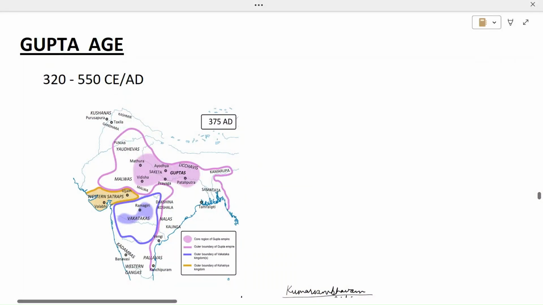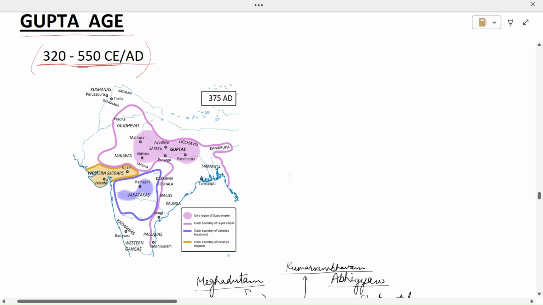Hello everyone. So today we are going to start from the topic Gupta Empire. So the Gupta age extended for the time period between 320 to 550 AD or CE. So from 320 to 550 AD was the time period of the Gupta Empire.